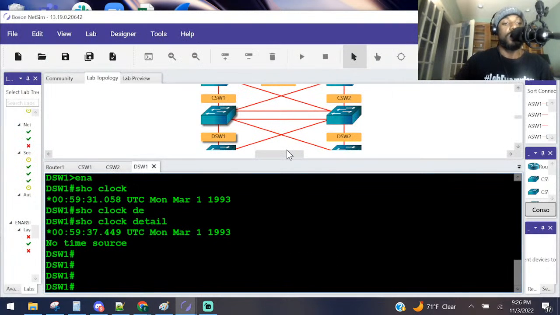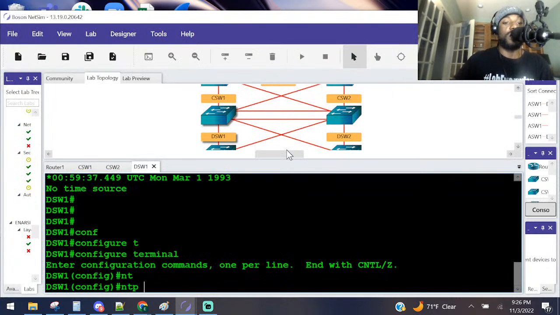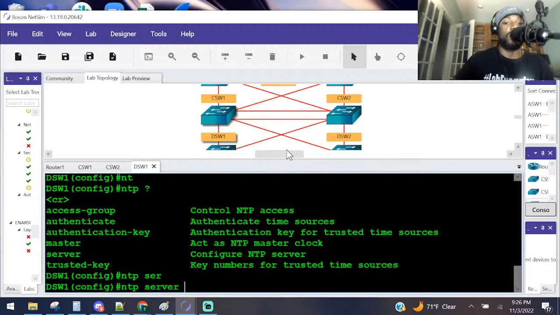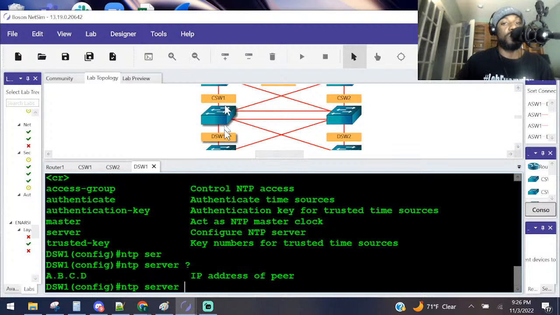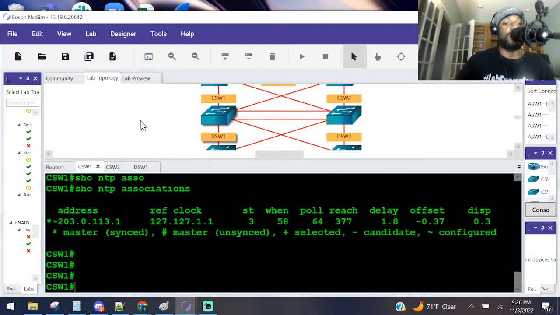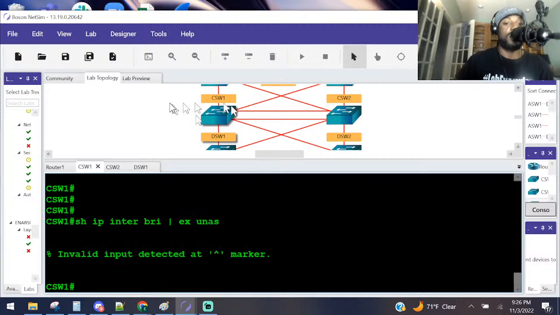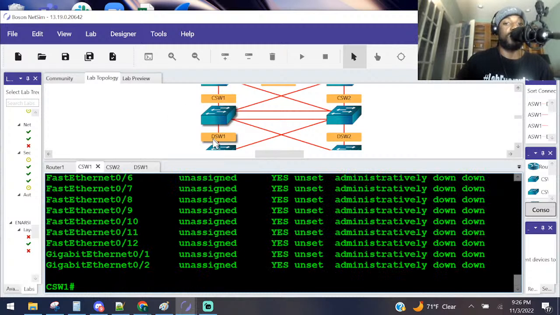Game time. Go to global config mode, NTP. What is it? Server. You are going to be the server. What is the IP address of the peer? The peer is, we need to go to CS1 and find out what it is. Show IP interface brief, exclude unassigned. You can't do pipe because that doesn't work on here. Let's just do show IP interface brief.